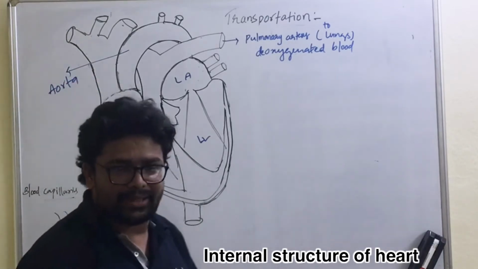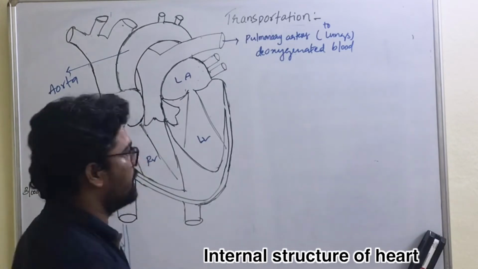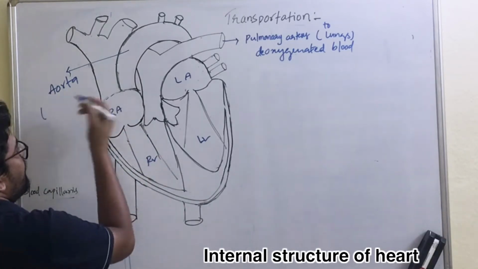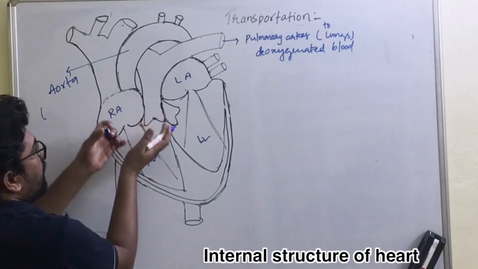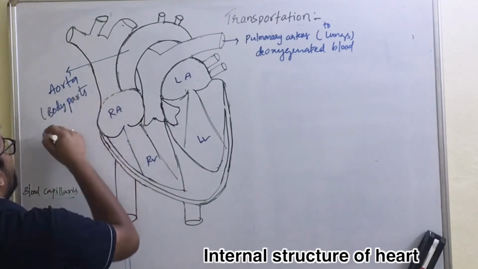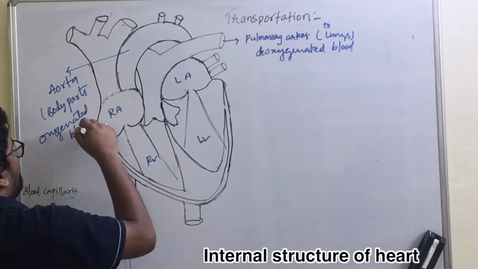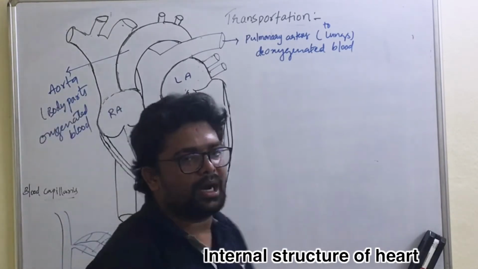Aorta is another blood vessel, an artery, which is the largest artery. So what does an artery do? It distributes, it takes blood from the heart to body parts. So what type of blood? Oxygenated blood. It carries oxygenated blood from the heart to body parts.